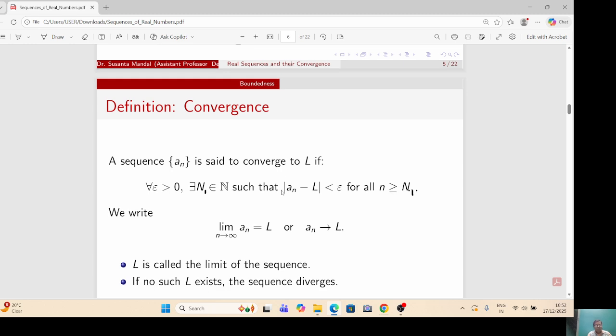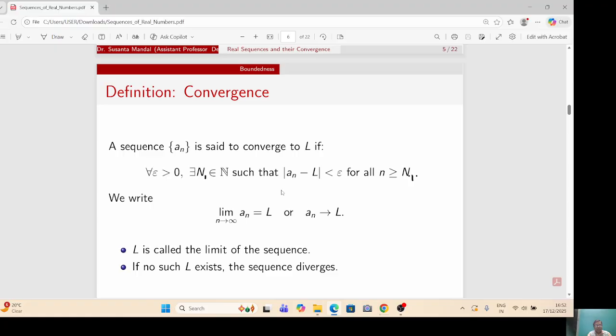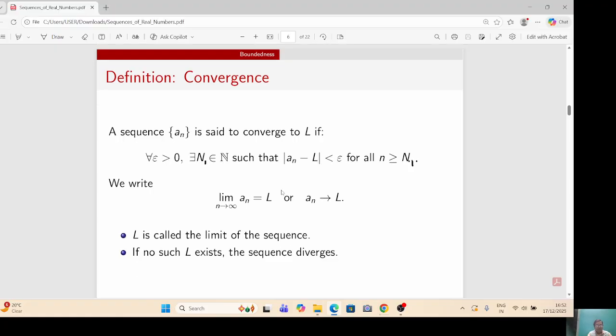We now come to the central concept in the study of sequences, namely convergence. Let a_n be a given sequence and L a real number. Then a_n is said to converge to L if for every epsilon greater than 0 there is a natural number n1 such that mod of a_n minus L is less than epsilon for all n greater than or equal to n1. This definition is the backbone of real analysis.